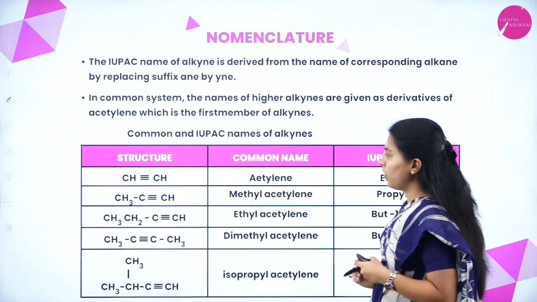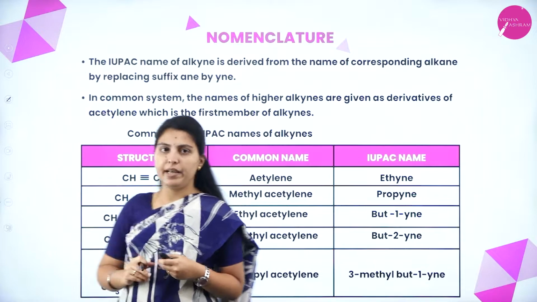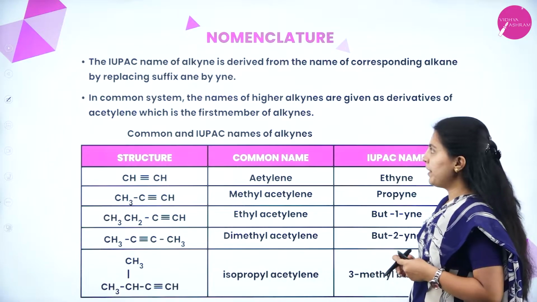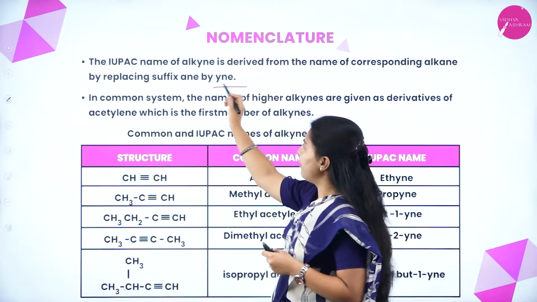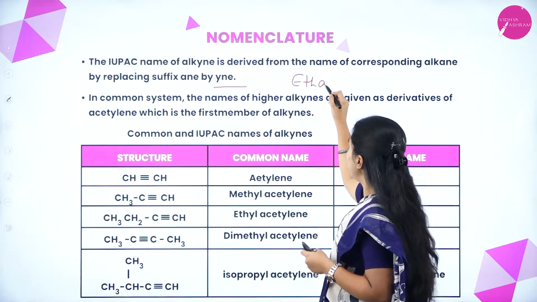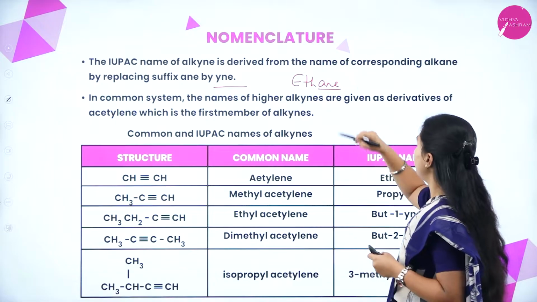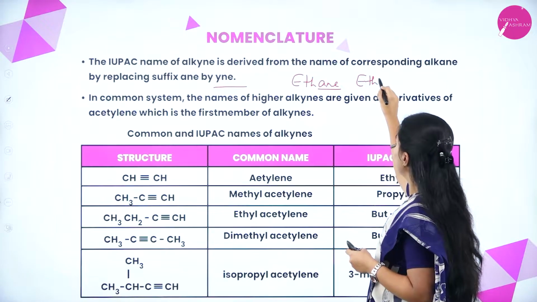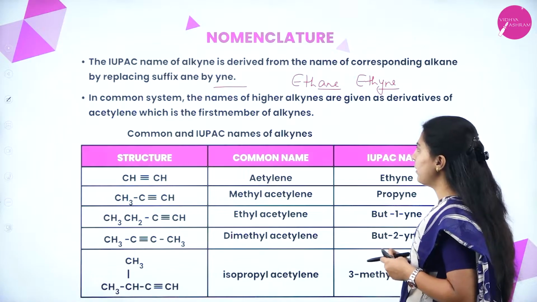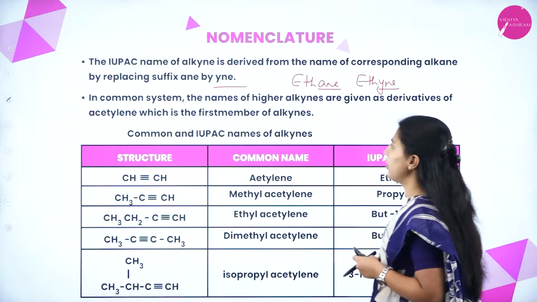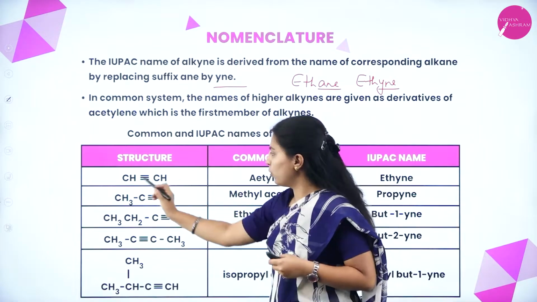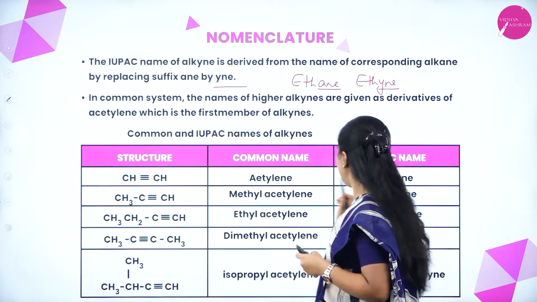Next one, nomenclature. The IUPAC name of alkyne is derived from the name of the corresponding alkane by replacing the suffix "-ane" with "-yne". This is ethane, where "-ane" is the suffix, but it will be replaced by ethyne when it comes to alkyne. In common system, the names of higher alkynes are given as derivatives of acetylene, which is the first member of alkynes. See here, this is 2 carbon atoms, that's why ethyne.